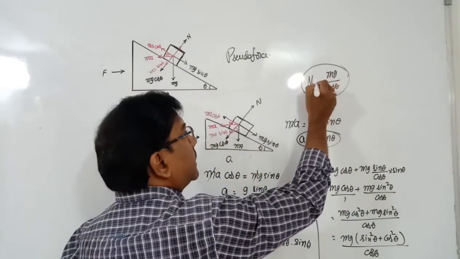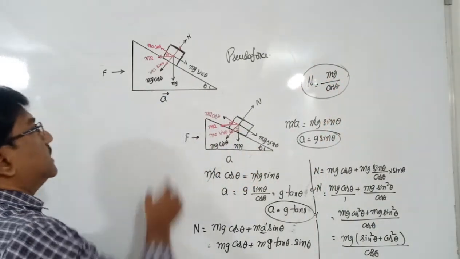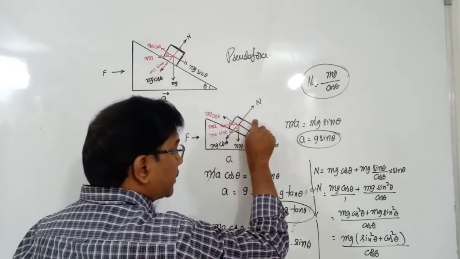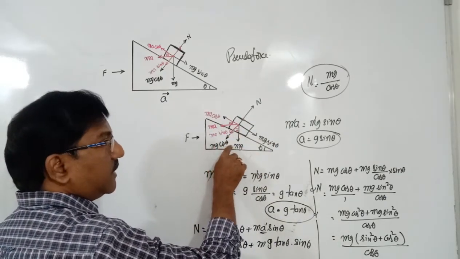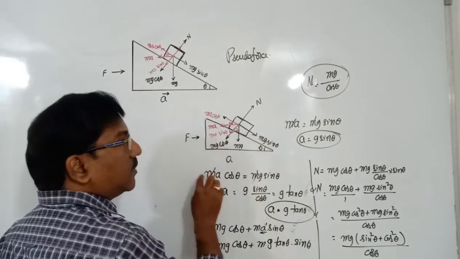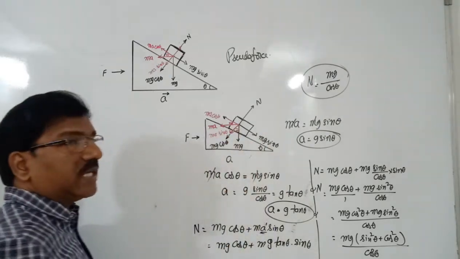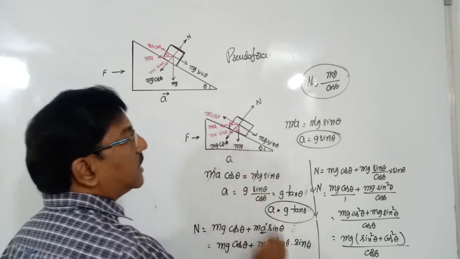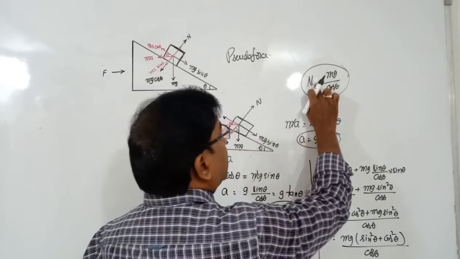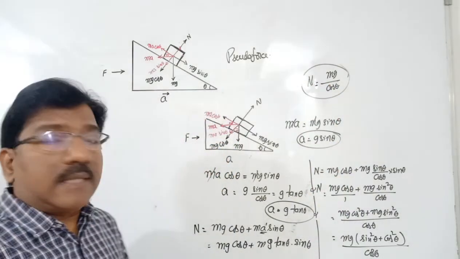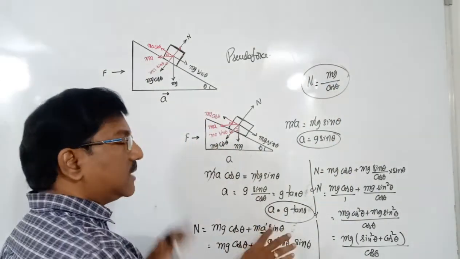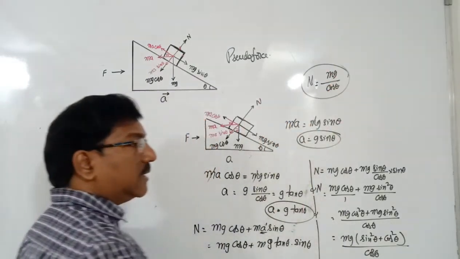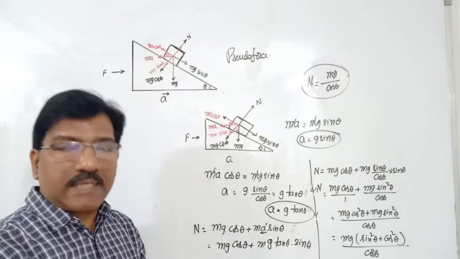Very important concept here. Whenever the wedge is under an external force, if the block is supposed to move along with the wedge, but with respect to the wedge the block is stationary, then that acceleration should be g tan theta, and the normal reaction the block receives is nothing but mg by cos theta. The same concept, g tan theta and N is equal to mg by cos theta, could be derived in another way. Now we'll see.